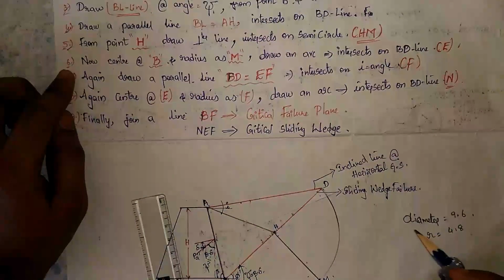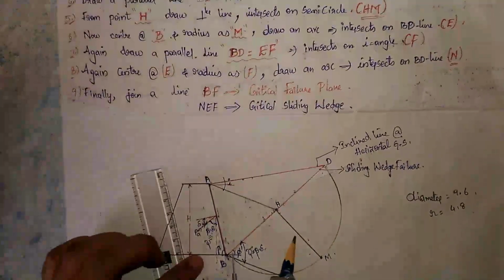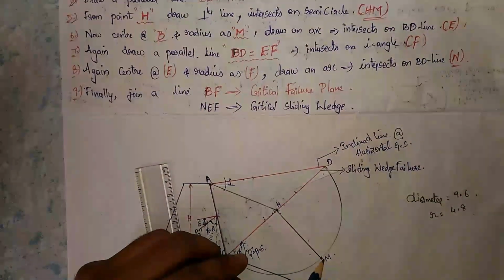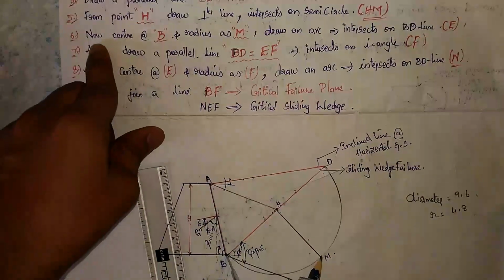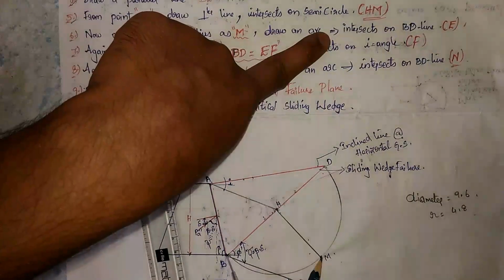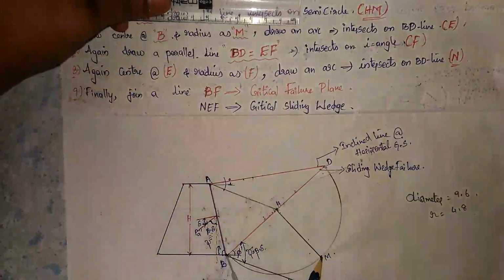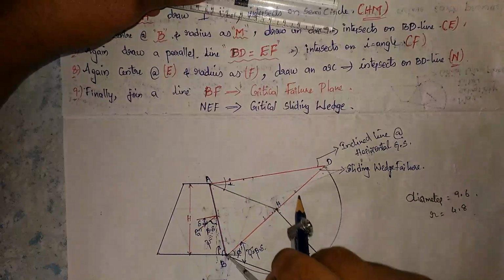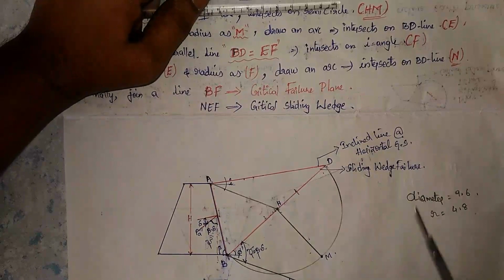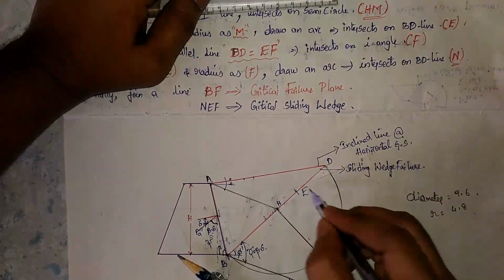Next, the sixth point. Now keep the compass center at B and radius as M. With center at B and radius BM, draw an arc which should intersect the BD line. So this is the BD line, and the arc should intersect it. Name the point as E.